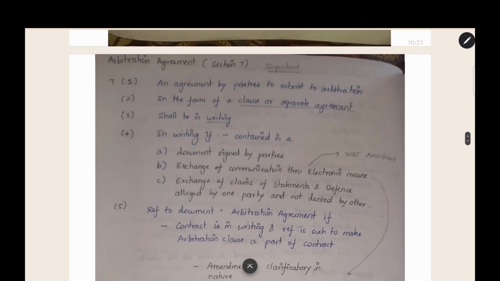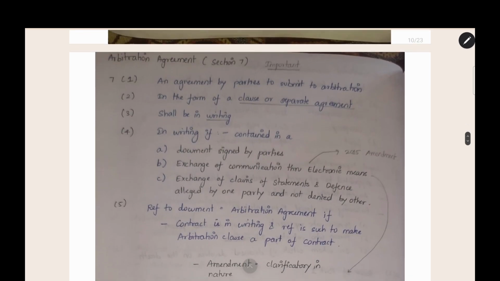Now, the next thing we are going to see is the arbitration agreement. The detailed section for arbitration agreement is Section 7. As I told, we are going to see the arbitration agreement conditions. It is an agreement by parties to submit to arbitration. This is the third time we are seeing this sentence, and I hope all of you remember what I told. In the form of a clause or a separate agreement, the parties decide the arbitration, and the arbitration agreement can be in the form of a clause or a separate agreement for arbitration.